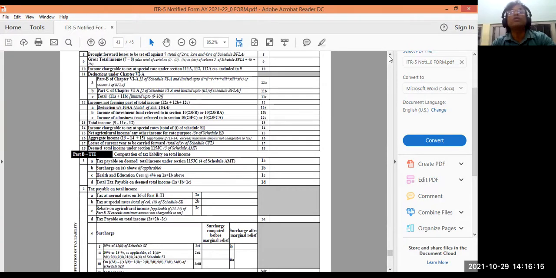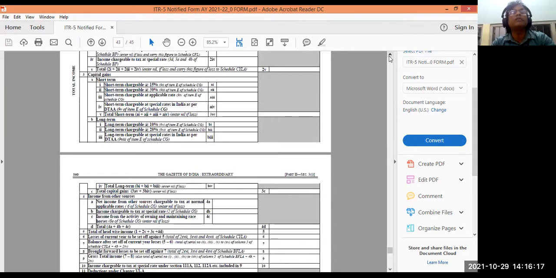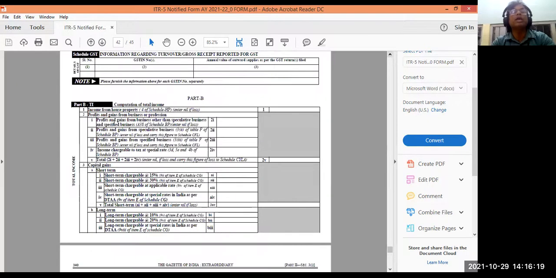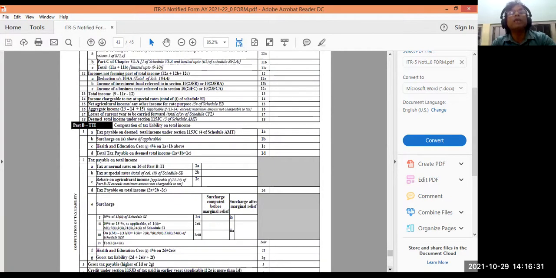So what was here? Part B, I want to show again. TI means total income. Part B, TI. This is total income. From all these different sources, you will be putting it here. Part B, TI means total income.